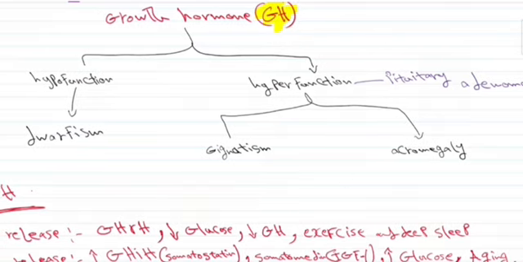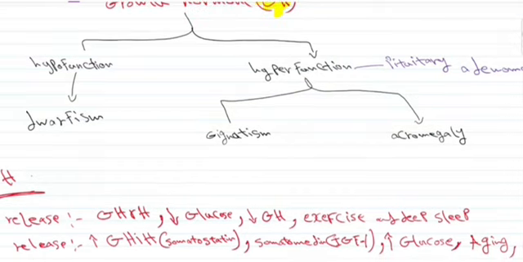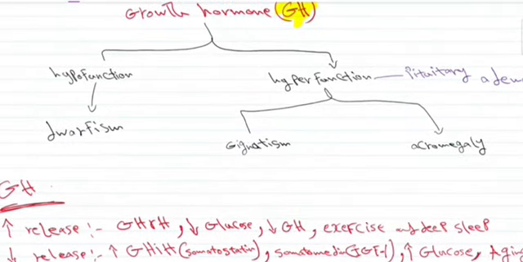And this makes sense when we say hyperfunction will lead to acromegaly, because we know that the growth hormone promotes growth in our body. So this means that the excessive function of the growth hormone will lead to overgrowth of our body, which is basically the main characteristic in acromegaly and gigantism. And similarly in hypofunction, as we know, hypofunction of growth hormone will lead to decreased growth in our body, which is the main characteristic of dwarfism, because as we know, dwarfism means the short stature of the body, or the decreased growth in our body.